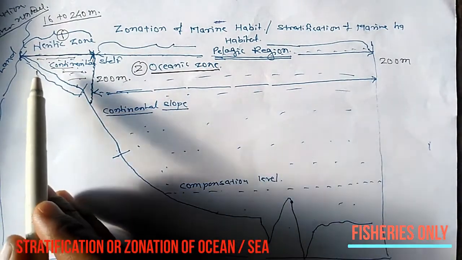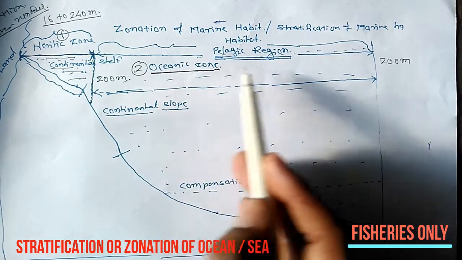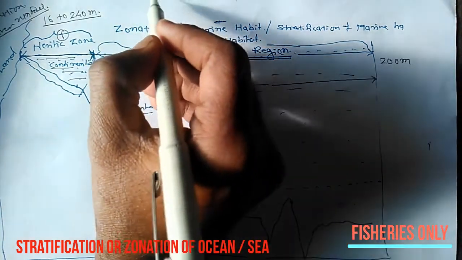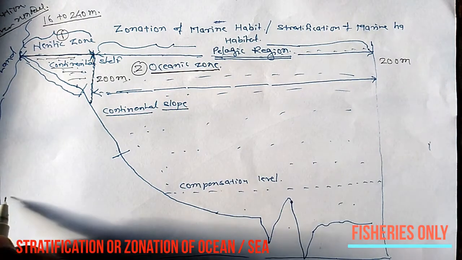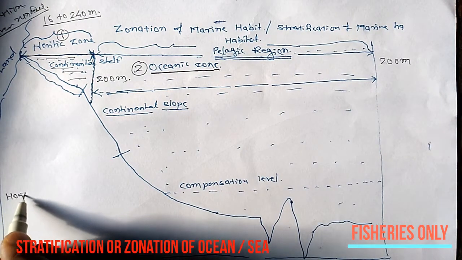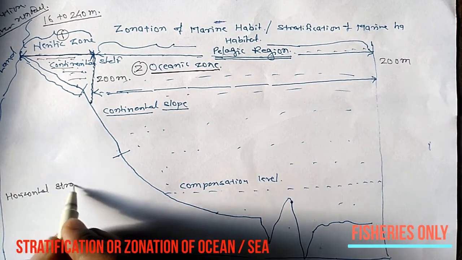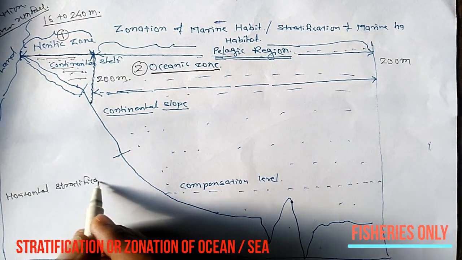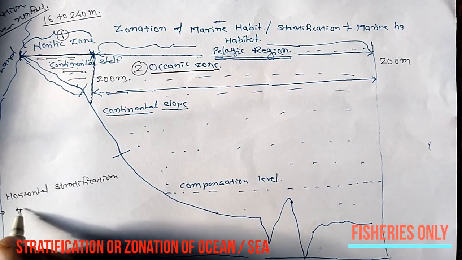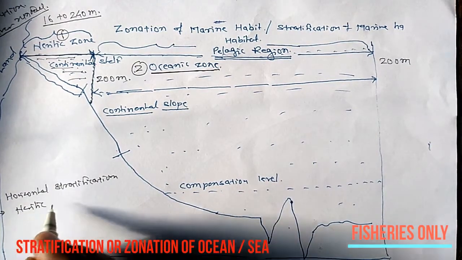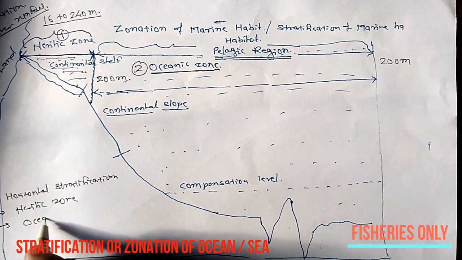Horizontally, the ocean is divided into neritic and oceanic zone. So the stratification of the pelagic region is the neritic zone and the oceanic zone.